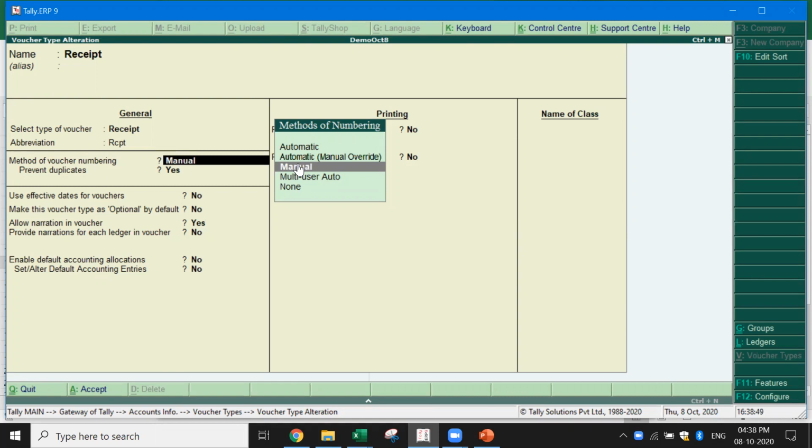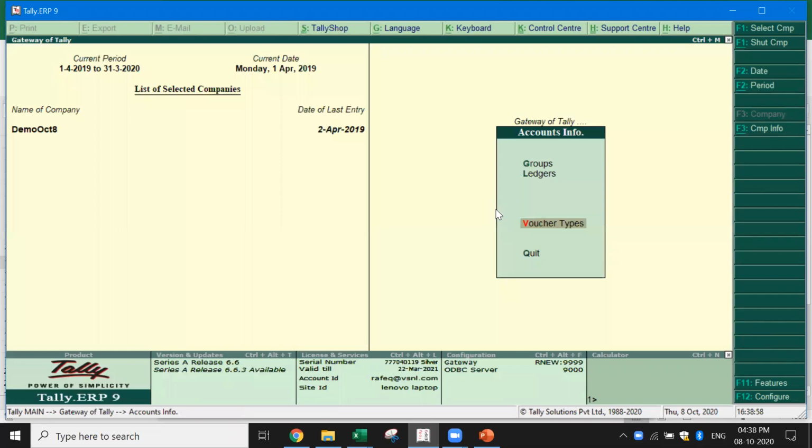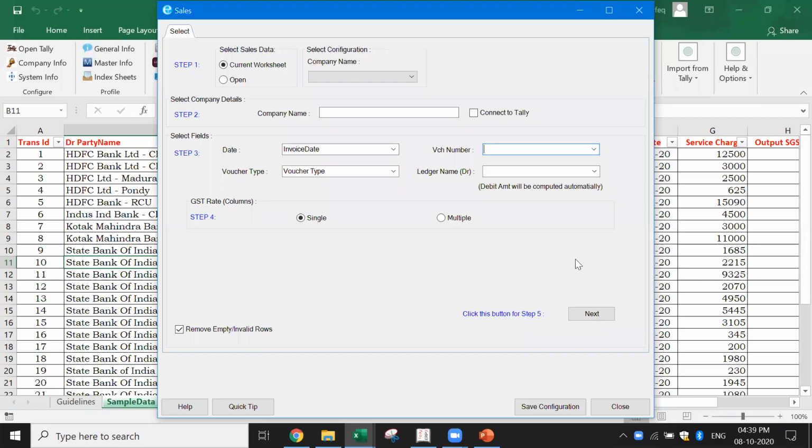Both systems have their own advantages and disadvantages. The advantage in the case of manual is that you decide what the voucher number is going to be, and based on that, you can create the transactions. But in the case of automatic, you don't need to worry about the voucher numbering. Tally will automatically take care of it.